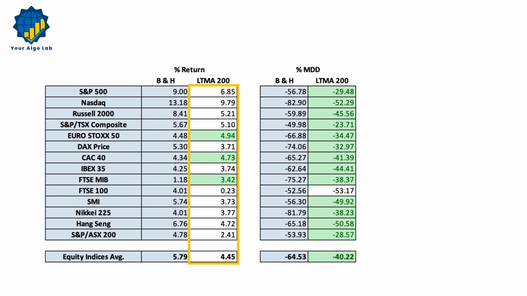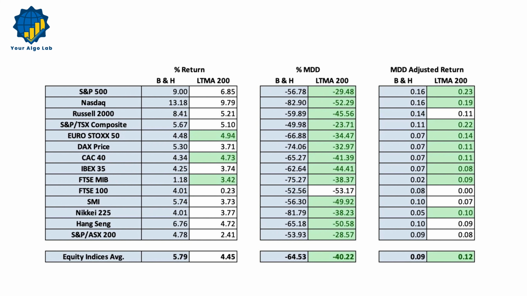But what about risk? When it comes to risk, the 200-day moving average strategies generally improved the maximum drawdown. This makes sense because they avoided the most extreme periods of bear markets. So how do we account for both return and risk? We introduce a risk-adjusted measure, the maximum drawdown adjusted return. The MDD adjusted return is the ratio between the annualized return and the maximum drawdown. While it is not the only risk-adjusted measure, it is simple and effective.